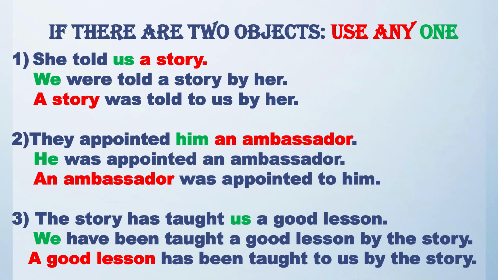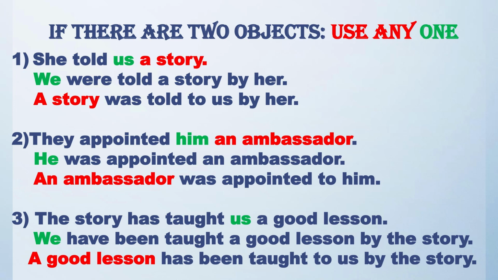She told us a story. Here she is the subject, told is the verb and us is an object. A story is also an object. Here a story is the direct object and us is the indirect object. So the passive voice will be: we were told a story by her, or a story was told to us by her. Both sentence formations are correct. So in passive voice we can use both objects, either direct object or indirect object.